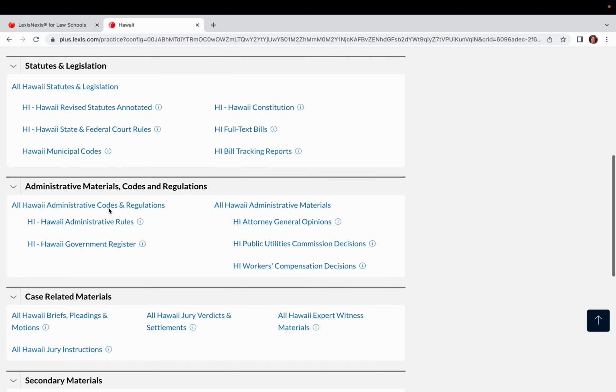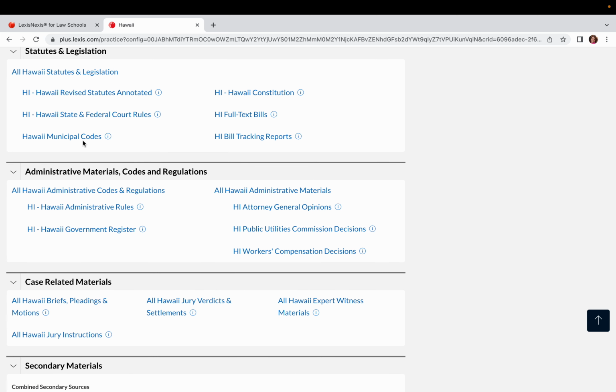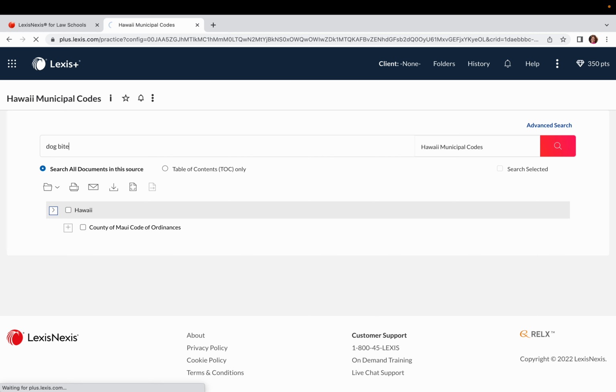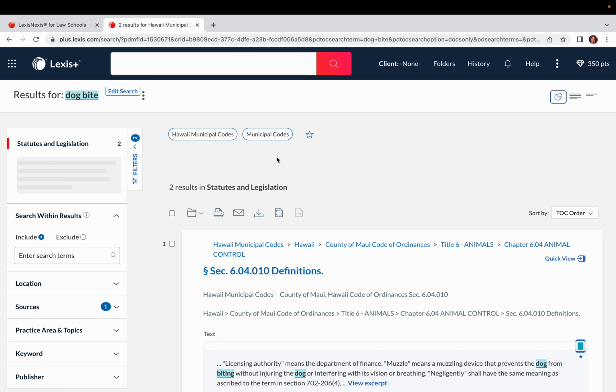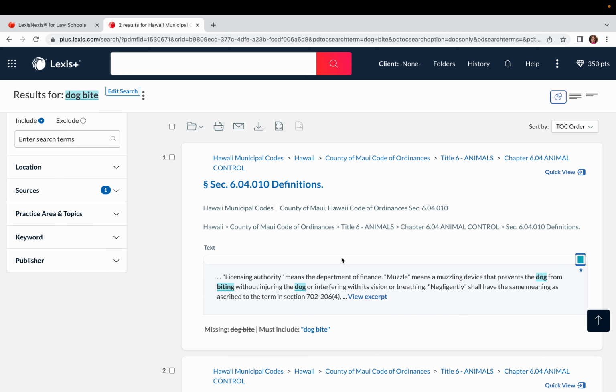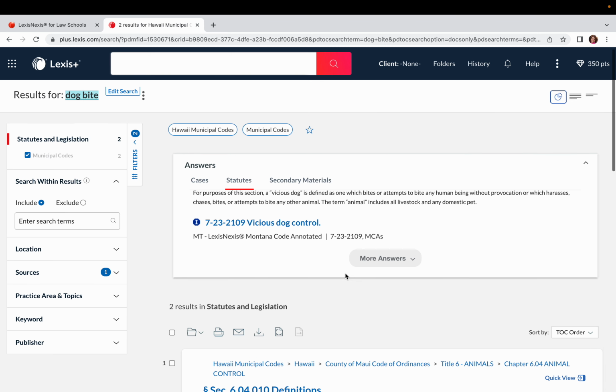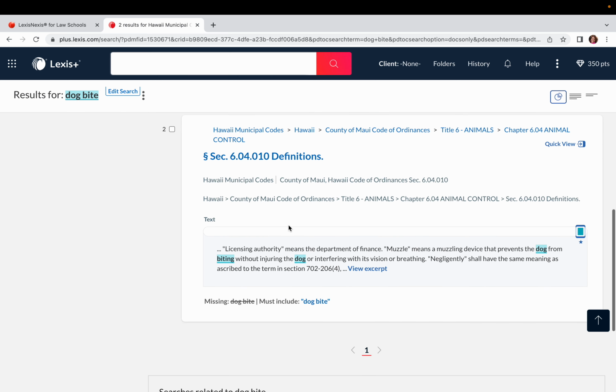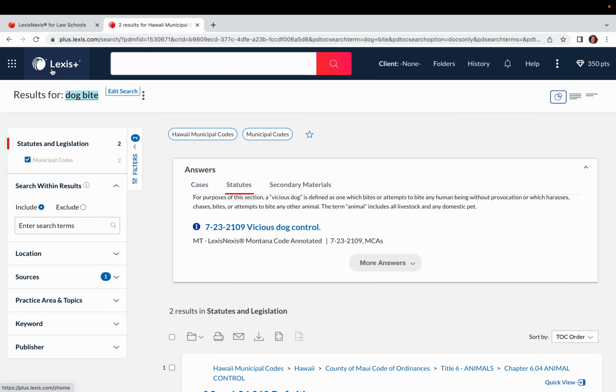So coming in further, let's take a look at these municipal codes. Okay, so a lot of these databases, you need to expand plus signs to see it. We don't have a lot of counties listed for Hawaii, but when we do, you can either search in the box here or, of course, open up plus signs. So if I type dog bite, then I'm searching all of the material that we have for municipal codes that have to do with dog bites, and you're starting to see some of those appear here where we've got animal control, the definitions, and we're starting to see some of the materials that we've got on local ordinances.